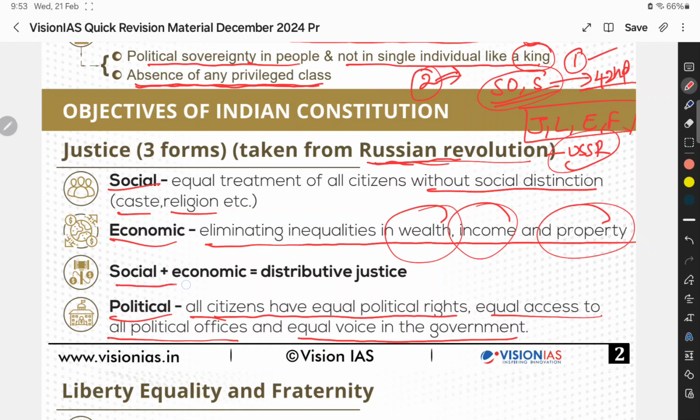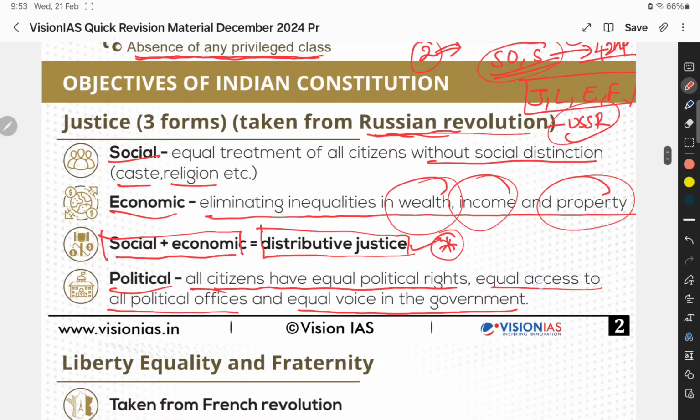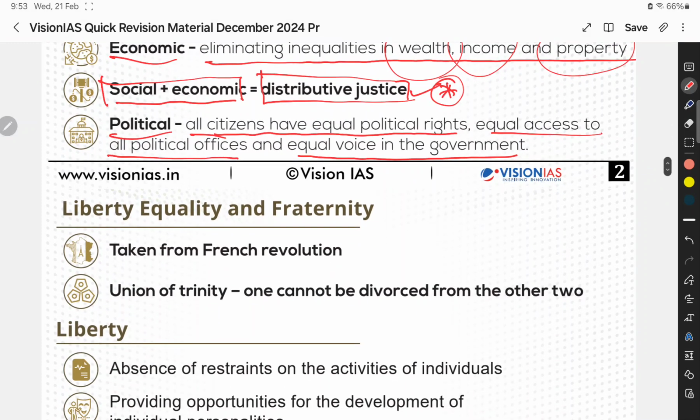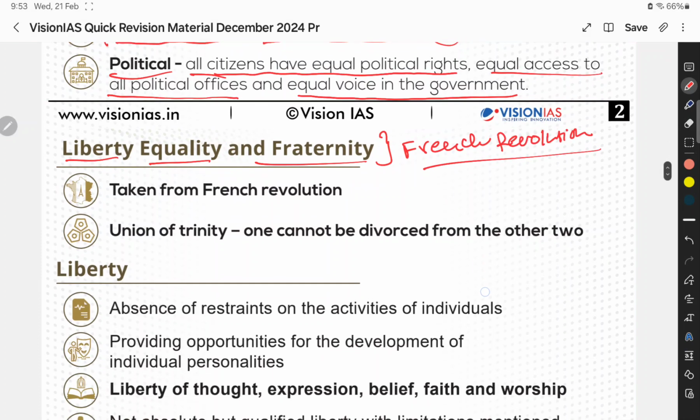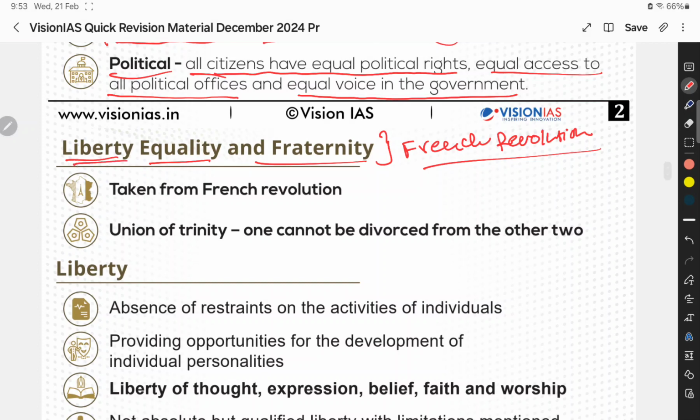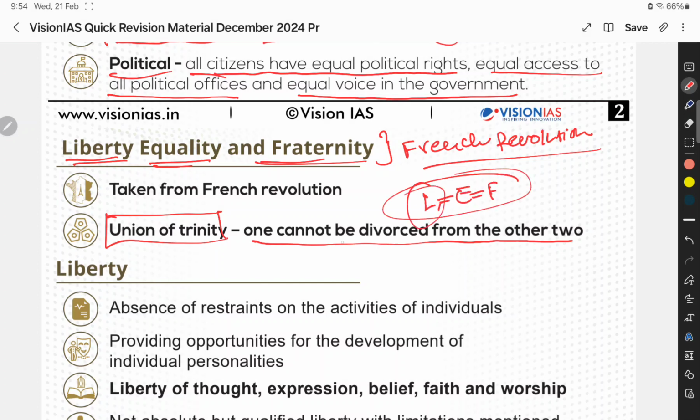And social and economic justice both together are called distributive justice. This also keep in mind. Okay, so the next one is liberty. Liberty, equality, and fraternity, these three are taken from the French Revolution. So we can call these three a union of Trinity. It is said by Ambedkar that one cannot be divorced from the other two. All three, liberty, equality, fraternity, are linked. You can't separate any one.